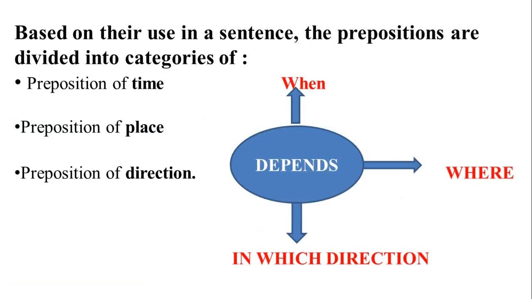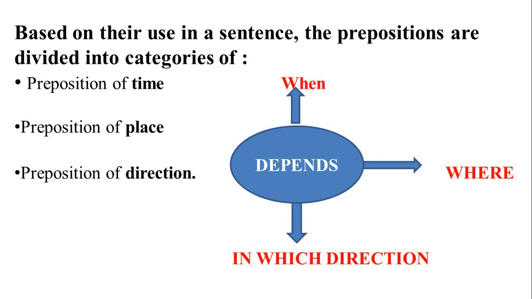Students, now let's look at the types of preposition. Prepositions are divided into three types depending on three situations: preposition of time, preposition of place, and preposition of movement.